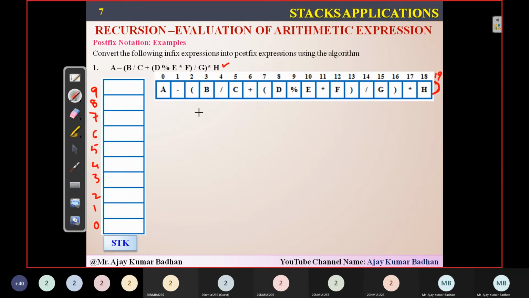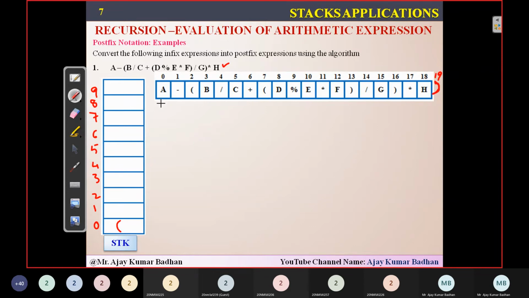And after that, what did he ask you to do? Add the opening brace into the stack. Push the opening brace into the stack. I have pushed it. I have pushed the opening brace. Means something like here it is. So this particular brace, he is placing it in this stack. Done. Now, using iteration, one by one, I am going to scan one element.